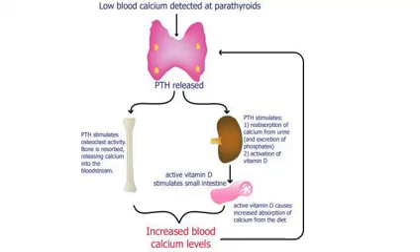So this is just the figure to explain the role of PTH at the level of the liver, at the level of the kidney, the intestine, and at the level of the bone. At the level of the kidney, it stimulates reabsorption of calcium and activates vitamin D. In the small intestine, its action is indirect. It activates vitamin D and causes increased absorption of calcium from the diet. In the bone, PTH is stimulating osteoclast activity, which causes bone resorption and release of calcium into the bloodstream.